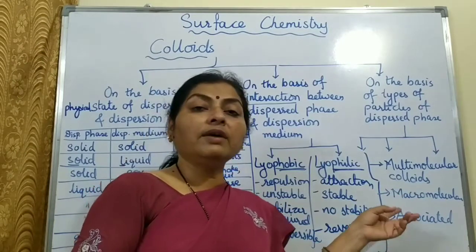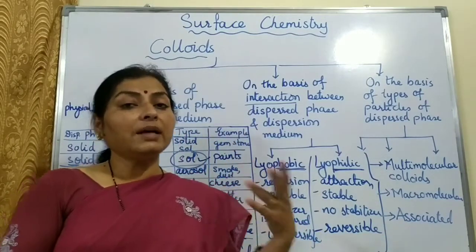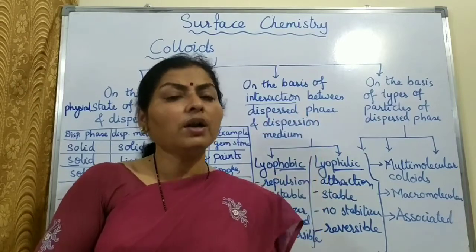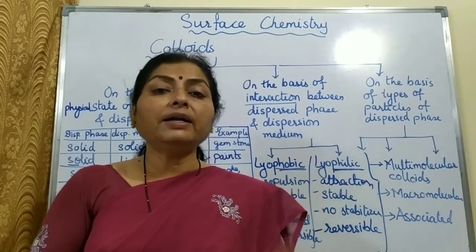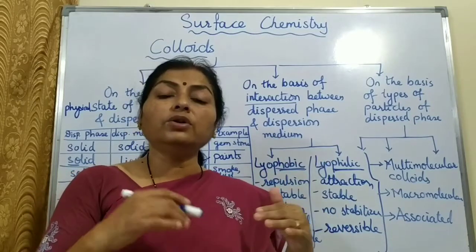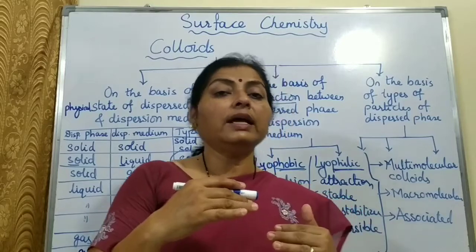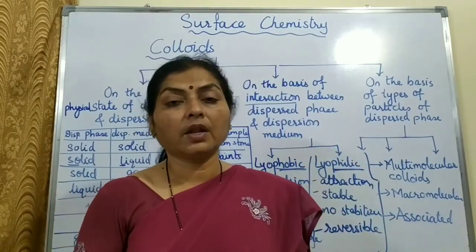And then the third one is associated colloids. Associated colloids are those substances which in the solution, in very small concentrations, will act just like true solutions. But if the concentration crosses a particular value, then it will start behaving as that of a colloidal solution.